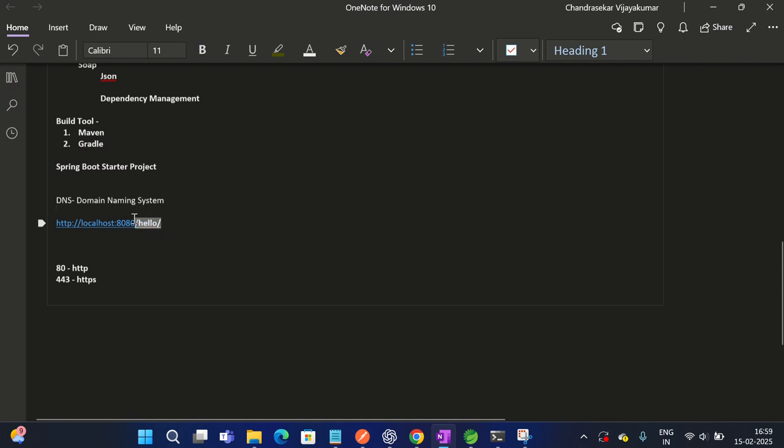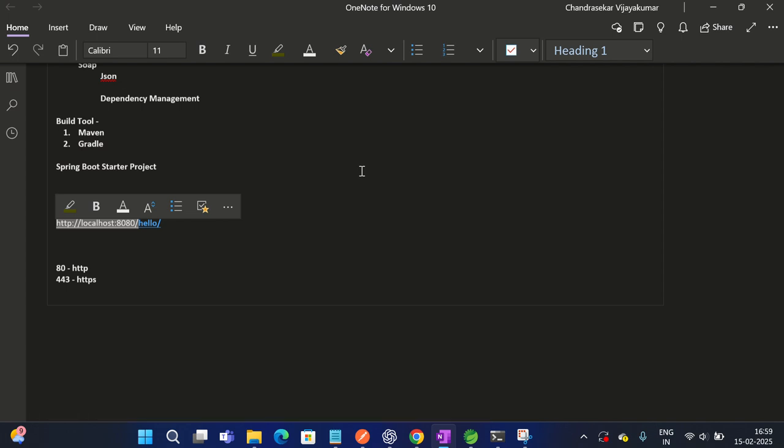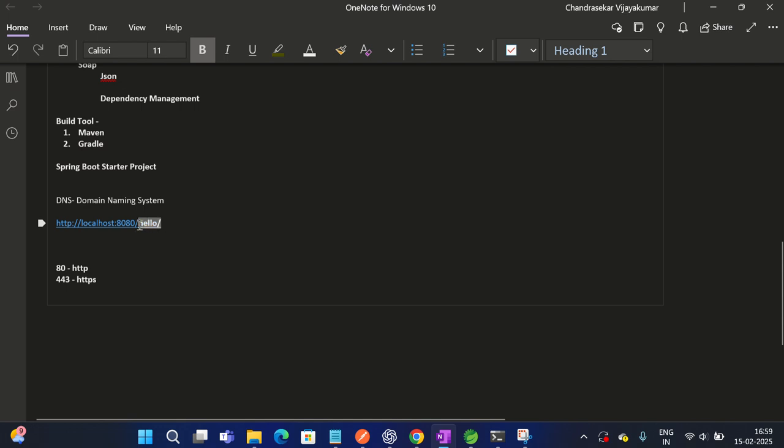This is the endpoint, and all the other part is a normal URL of our system to execute any web based request or get any response. So whenever I call this hello, I need to get the output hello world,